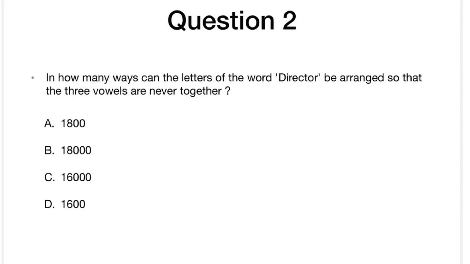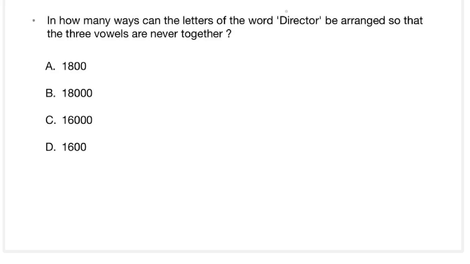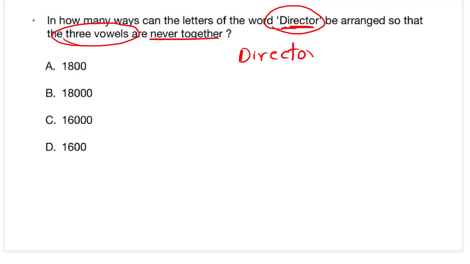So coming to the second model: in how many ways can the letters of the word DIRECTOR be arranged? It's really simple. What he's saying is that the three vowels are never together. Whenever they say never together, take them as together and remove from the total. In DIRECTOR, there are two R's, so the total letters are 8. So we'll take it as 8 factorial by 2 factorial,